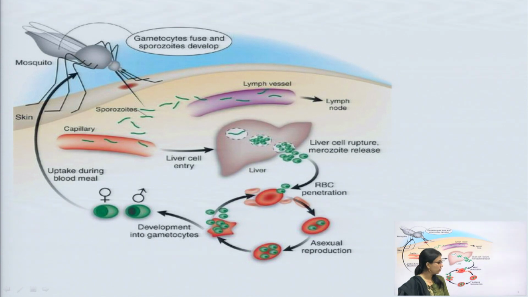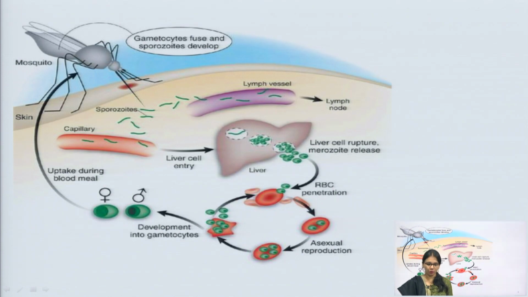Now, this is the cycle of the mosquito bite, and how sporozoites and gametocytes form. When the infected mosquito injects the sporozoites, they migrate to the liver where they form merozoites. These merozoites are released into the RBCs, and in the RBCs the merozoites become trophozoites.